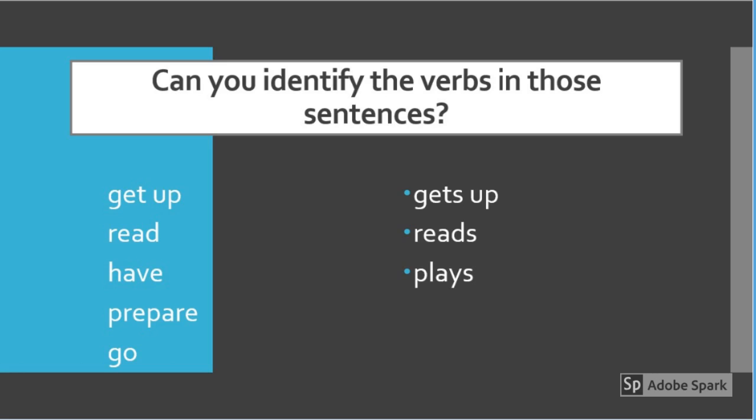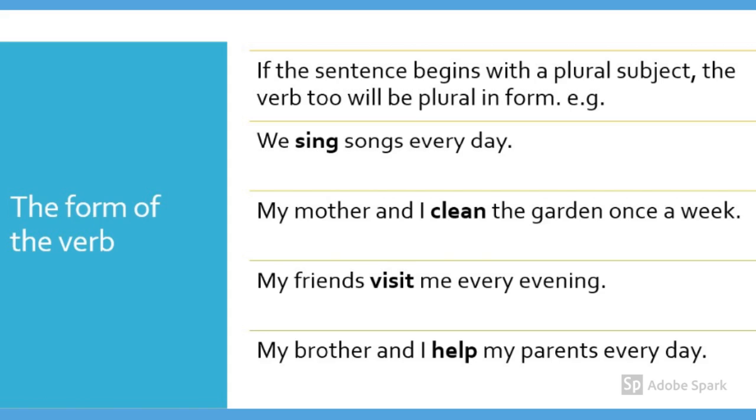In the first section, you can see the verb root, but in the second section, you can see the letter S has been added to each verb root, and the verbs are formed: gets up, reads, plays. Now let's talk about the formation of the verb in these sentences. If the sentence begins with a plural subject, the verb will be plural in form.